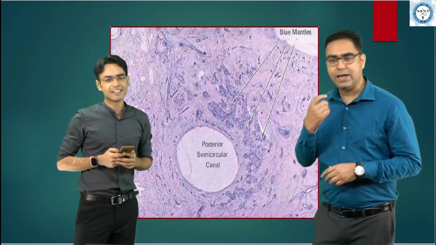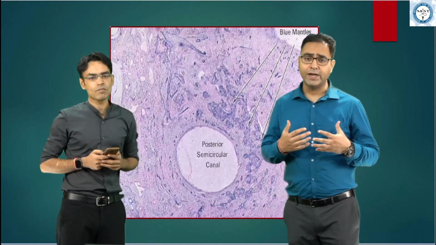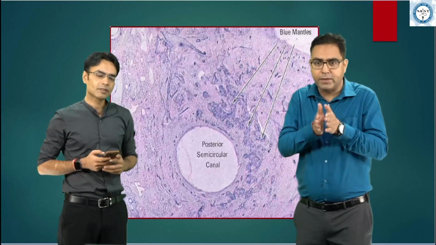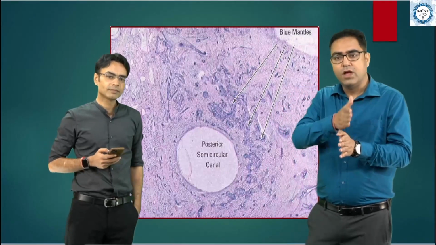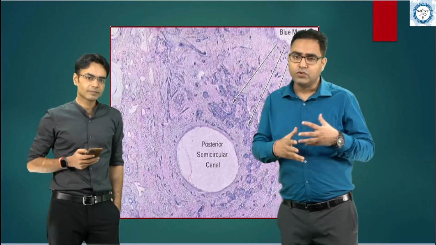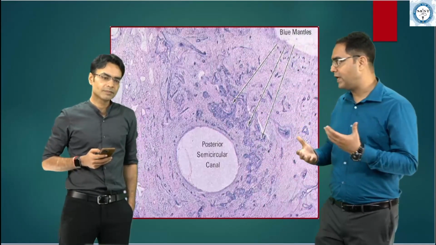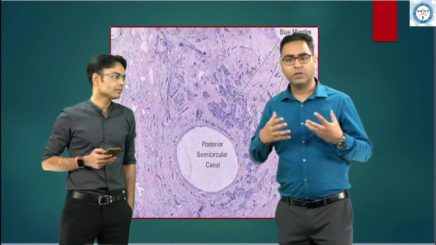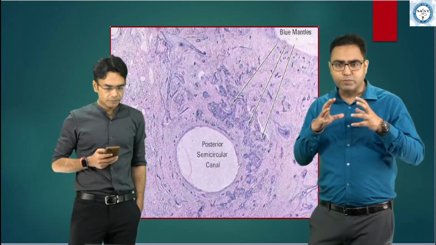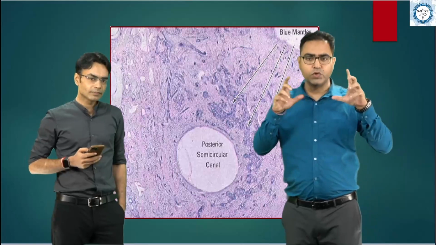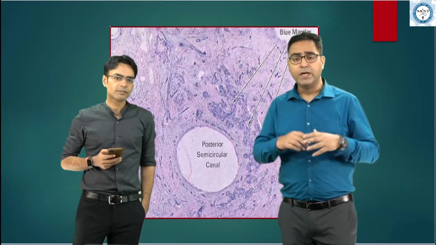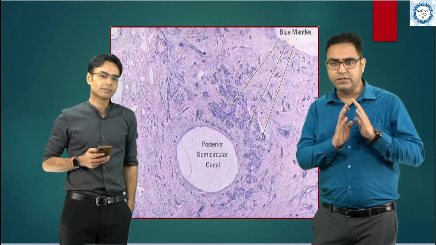And as Dr. Kunal rightly pointed out, there are two stages mainly. If you take the intermediate stage, on this side is otospongiosis, on this side is otosclerosis. When you talk about otospongiosis, as you rightly said, Kunal, there is woven bone or spongy bone, and otospongiosis clearly tells us about that. So it's the early stage when the disease has just started.